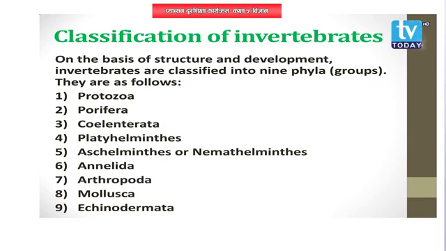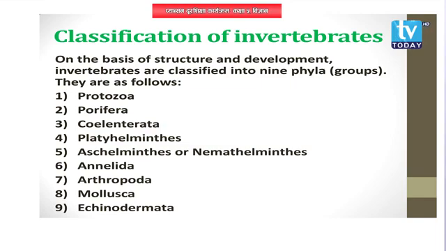There are 9 phyla in invertebrates and they are: first, Protozoa. Second, Porifera. Third, Coelenterata. Number 4, Platyhelminthes.